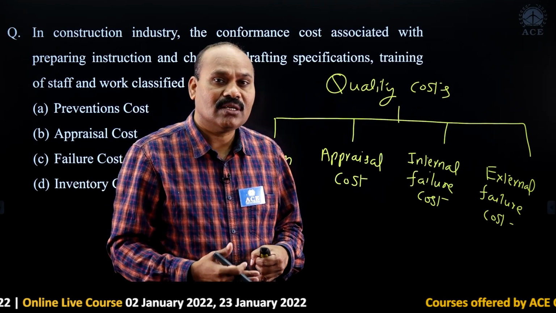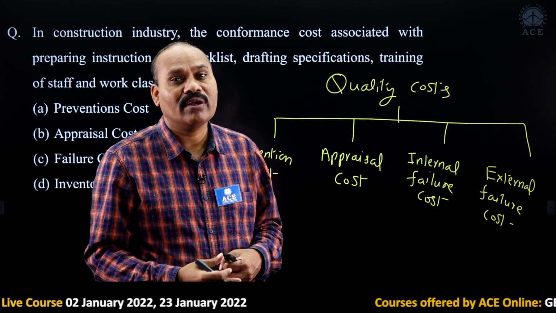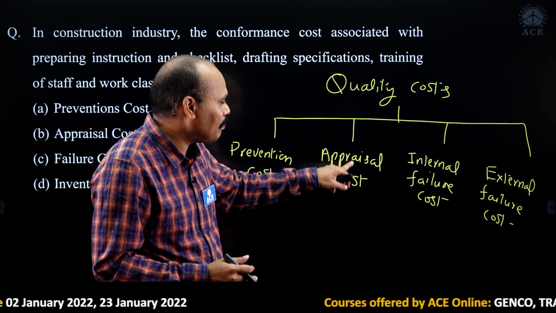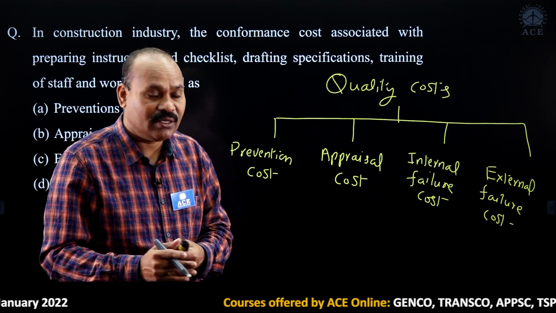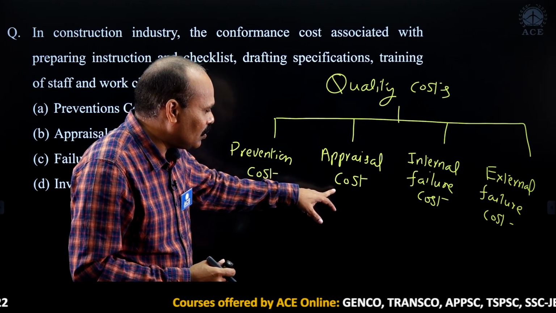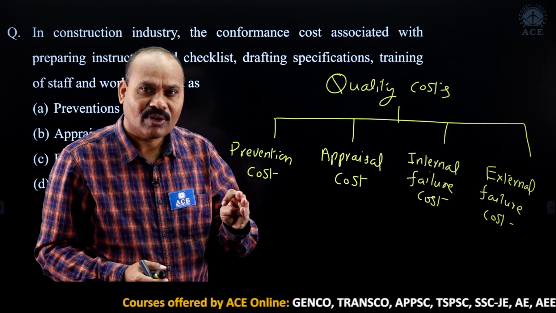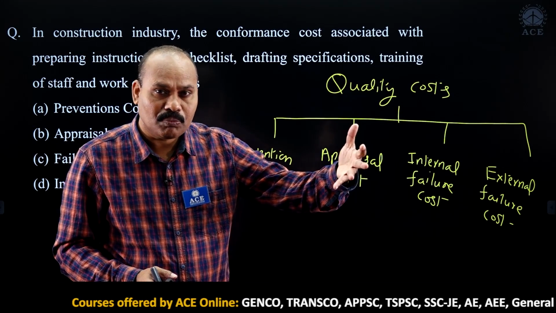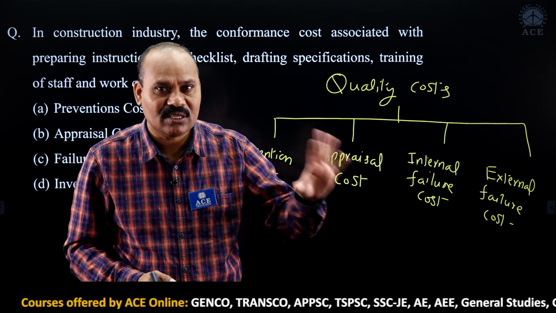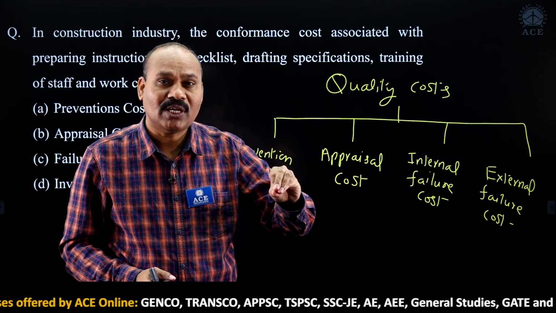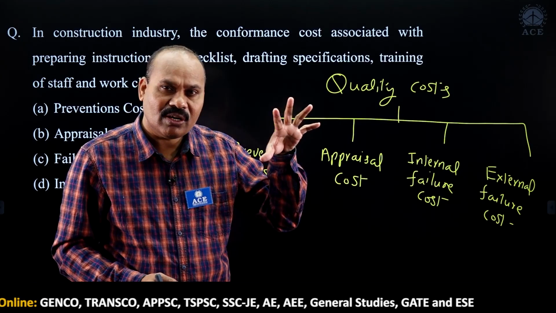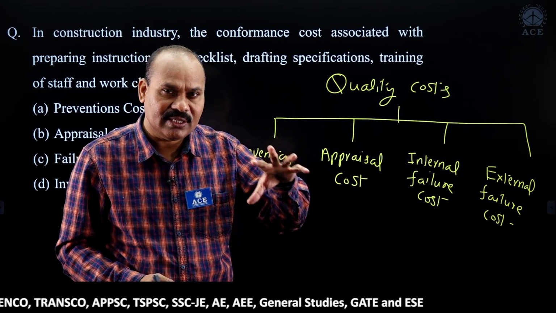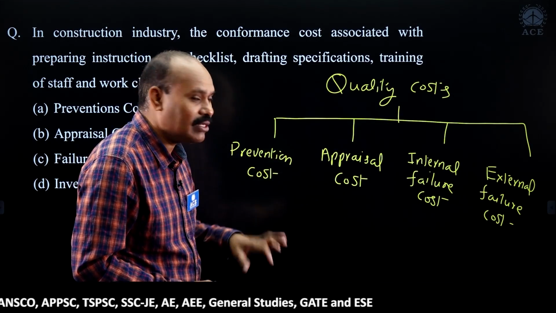If you are not meeting the standards, then again you have to go for rework. That is only appraisal, where we are giving assurance, like quality control. So appraisal cost includes testing and quality control procedures, inspection cost, and even sometimes 100% inspection, sometimes sampling procedures. Whatever cost is incurred in testing and inspection is only this appraisal cost.